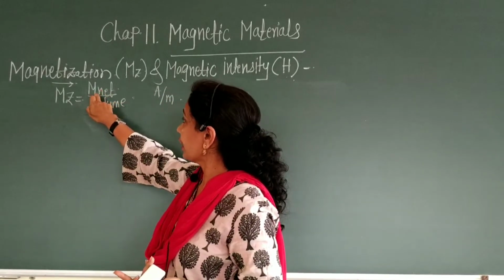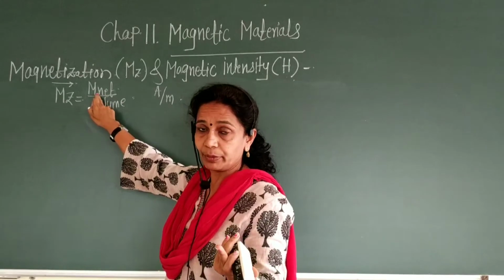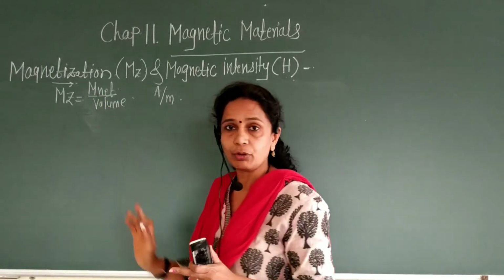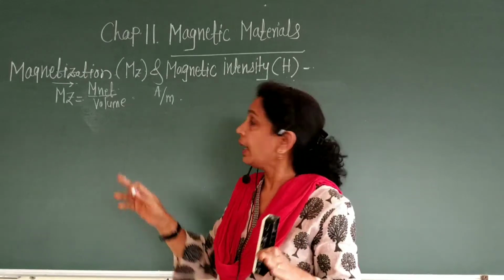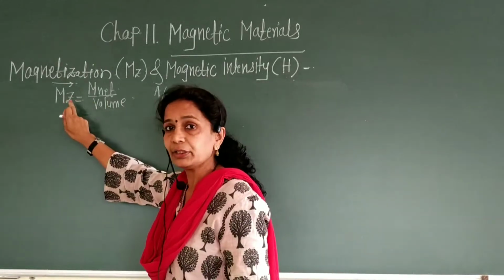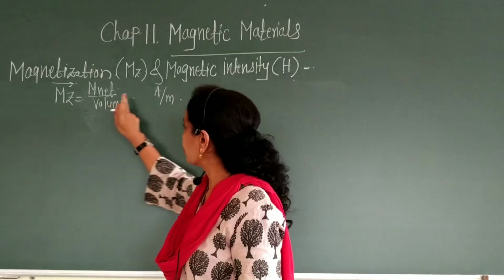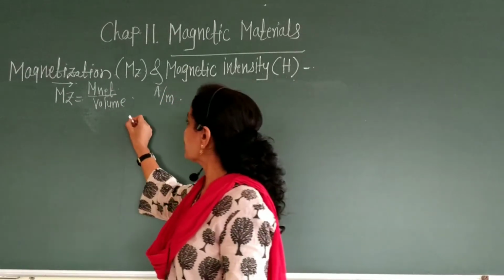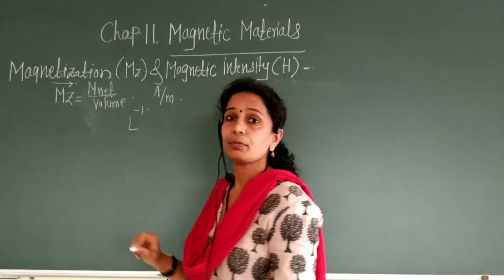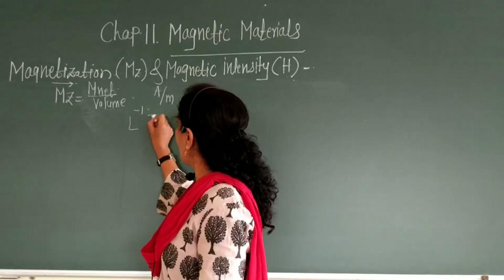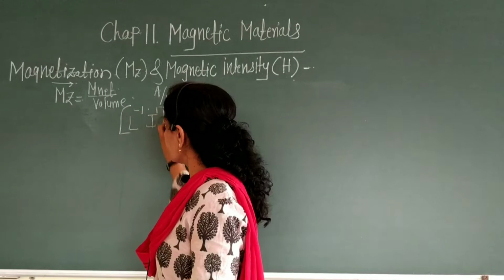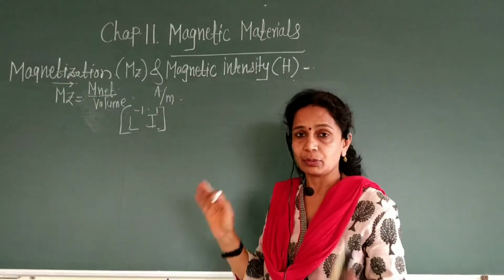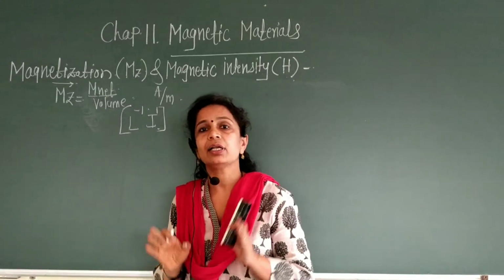The magnetic dipole moment has the unit ampere meter square, and the unit of volume is meter cube. Therefore, the SI unit of magnetization is ampere per meter, and its dimension is L raised to minus 1 and I raised to 1. This is the dimension of Mz. Therefore, what is magnetization?